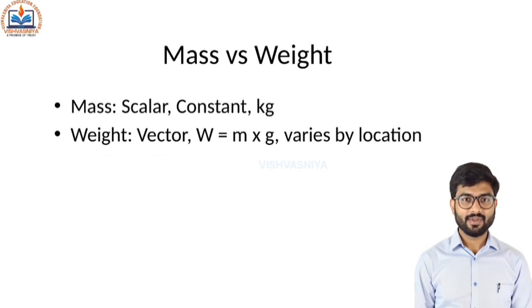Mass is a scalar quantity. It is constant and measured in kilograms. Weight is the force exerted by gravity. It is given by the formula W = mg. This means weight varies with location while mass does not.